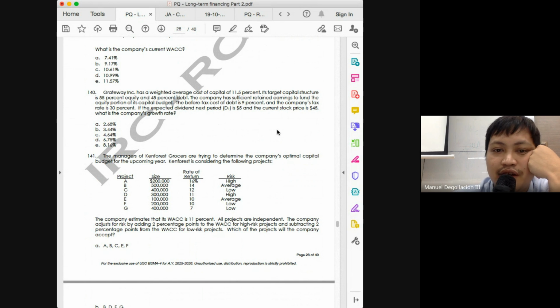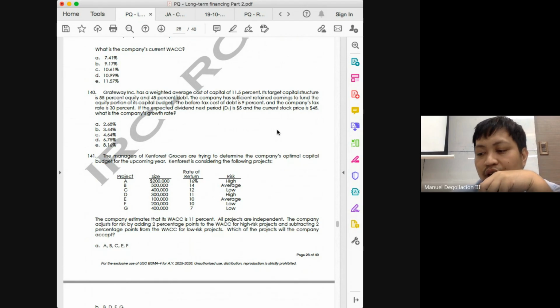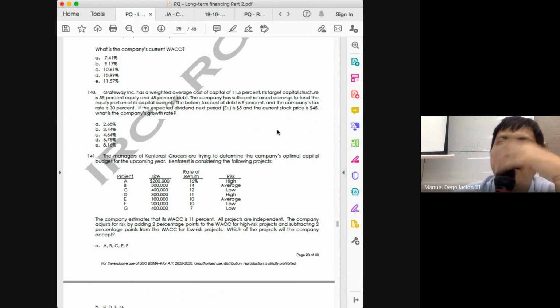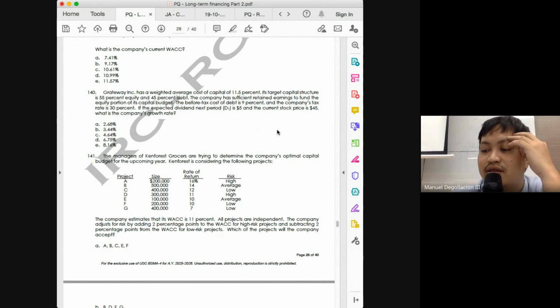That is your dividend yield. You deduct that from your cost of equity of 15.75 minus 11.11 will give you 4.64. So that would be our answer. Because there's nothing new discussed here, class. It's just that the process was reversed.